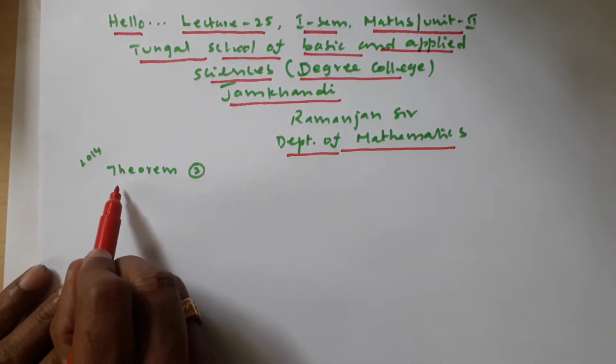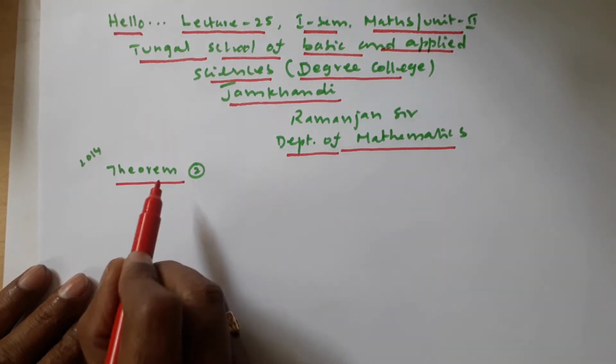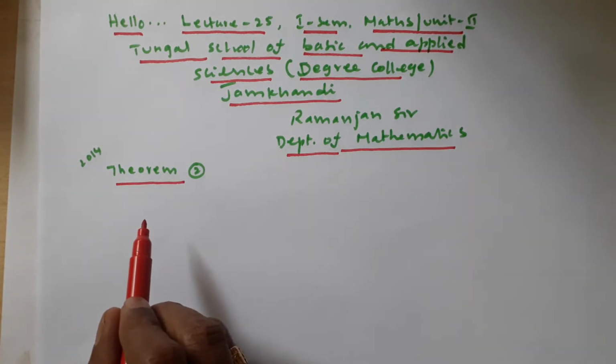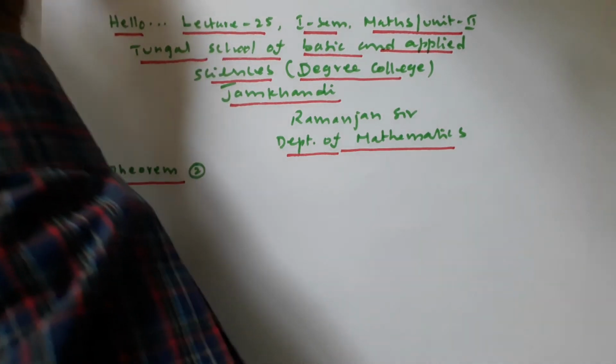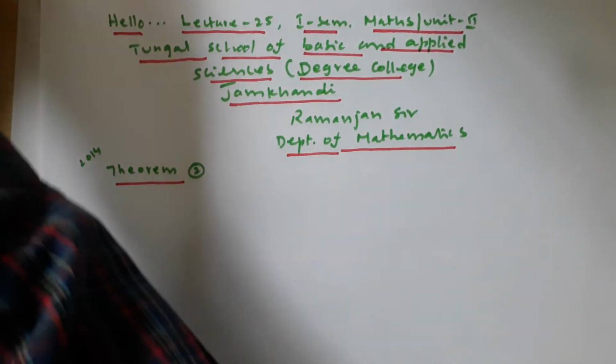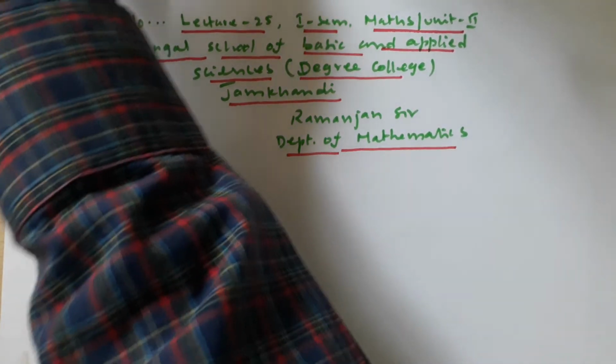So, let us see theorem 2, which is about the properties of continuous functions. Next, second theorem, that is theorem 2.